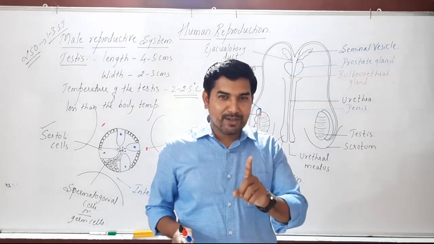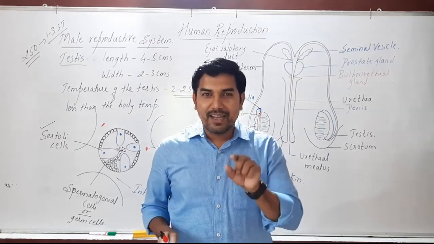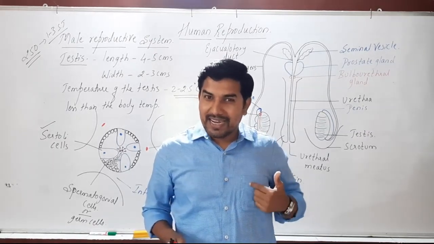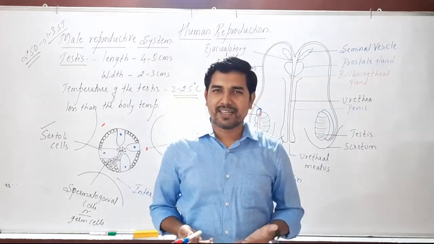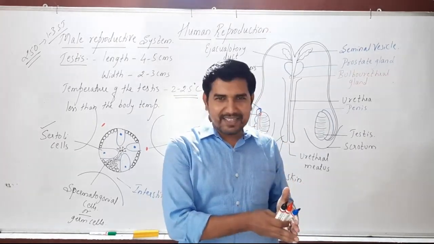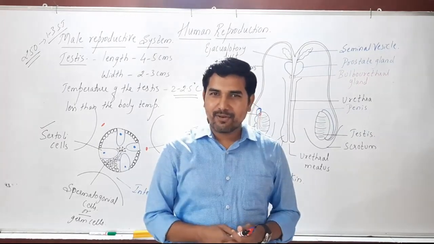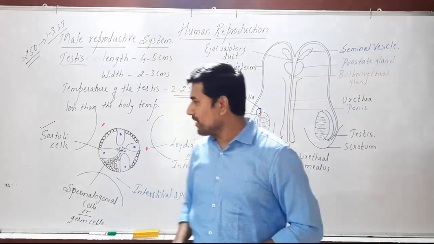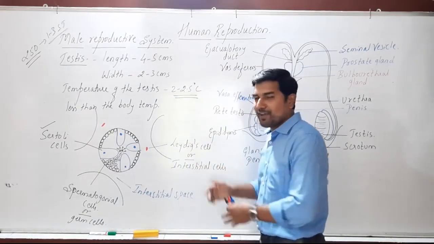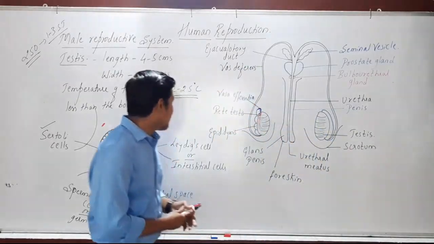Remember, the temperature of the testis is not 2 degrees Celsius. Its temperature is 2 to 2.5 degrees less than the body temperature. Suppose our body temperature is 37 degrees Celsius, the temperature in the testis will be around 35 degrees Celsius. It doesn't mean that the temperature is too low in the testis. So this is the clarification regarding the temperature of the testis. Now let's go to the next part.